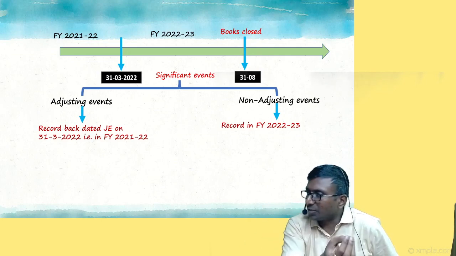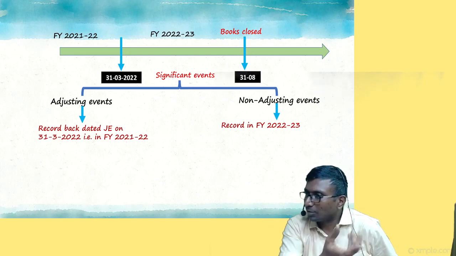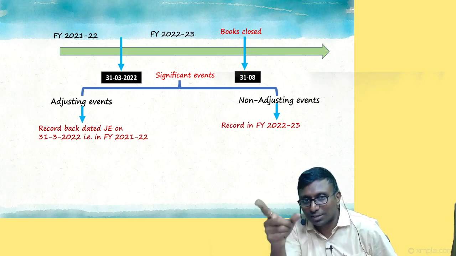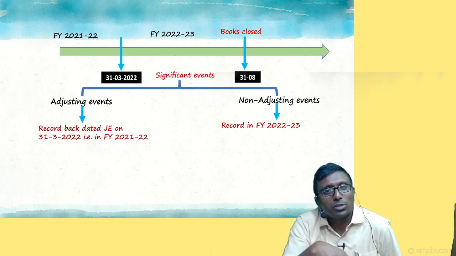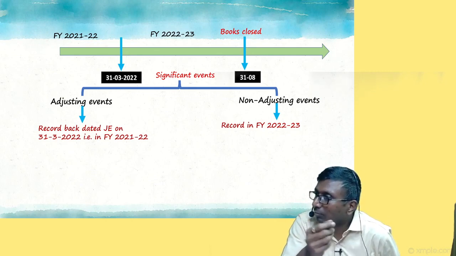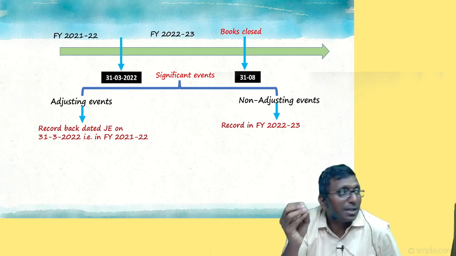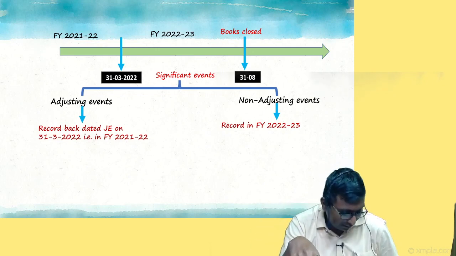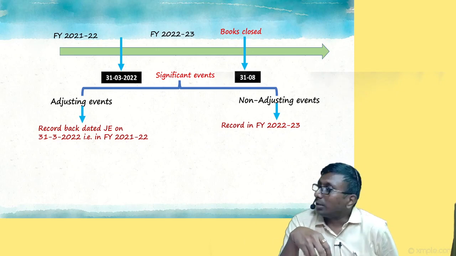A few pages are left still. Now, were you having any control on 31st March over the other company? No. Then how can you say the asset is your asset? Getting my point? You can't say, obviously.